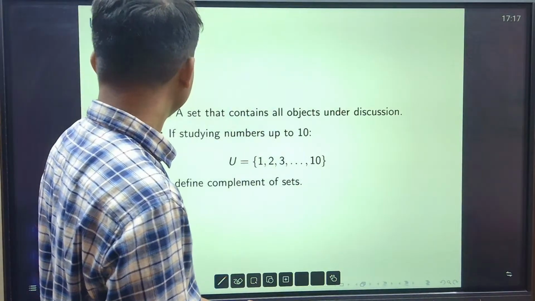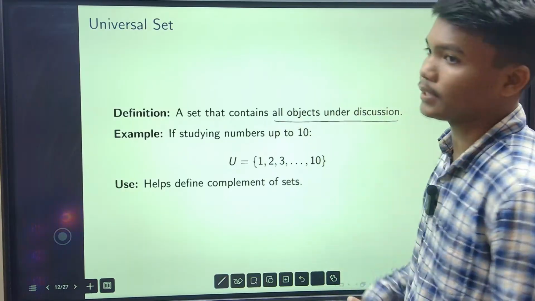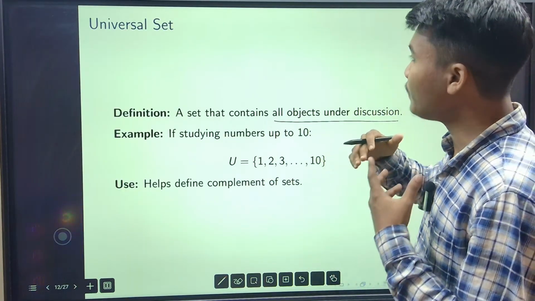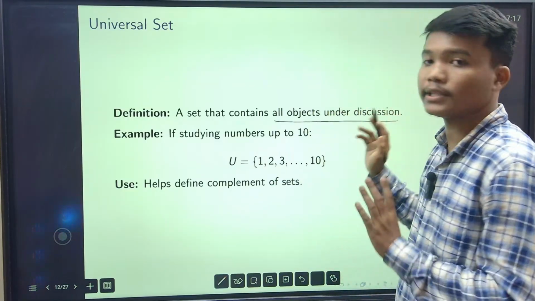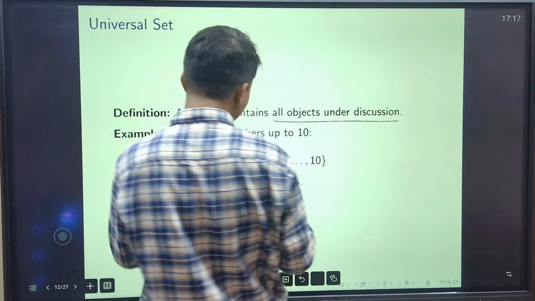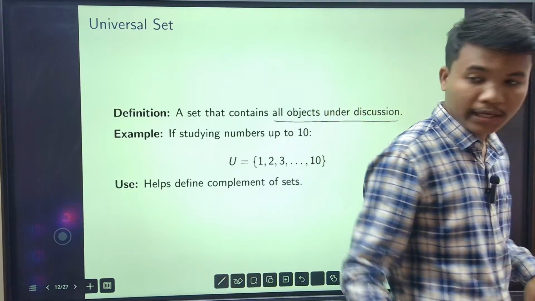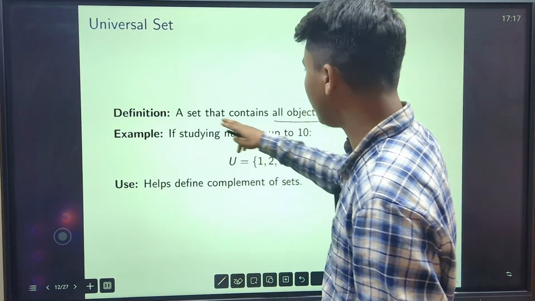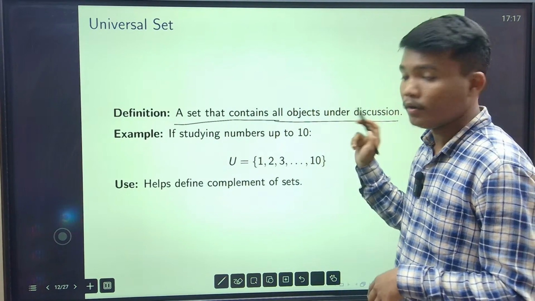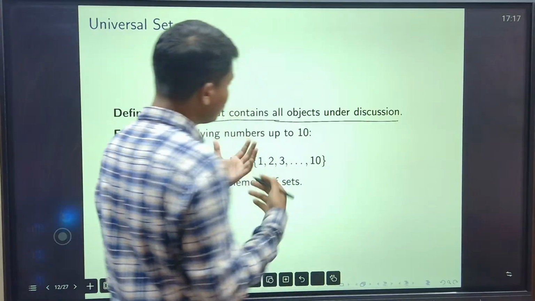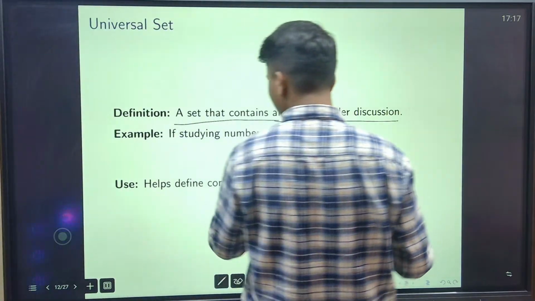Next. Universal set, a set that contains all the objects under discussion. Universal set মানে আমি যত কিছু কল্পনা করতে পারি। Generally universal set আমাকে দেওয়া থাকবে পরীক্ষার মধ্যে, let us consider this is my universal set. Under this universal set I will discuss something, but এখানে বলা আছে ডেফিনেশন, a set contains all the objects under discussion, মানে আমরা যত কিছু ডিসকাস করতে পারি সবগুলোই ইউনিভার্সাল সেটের মধ্যে আছে.